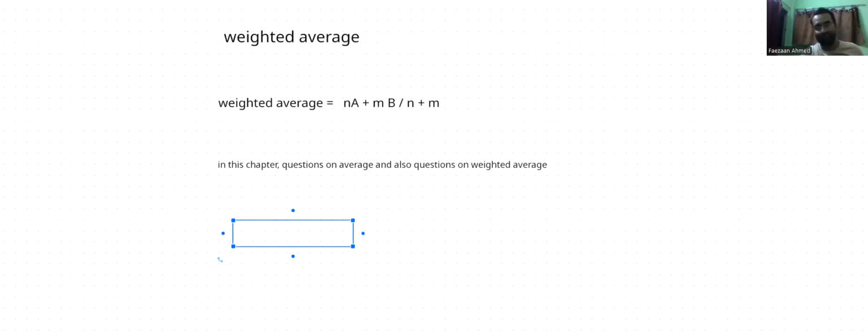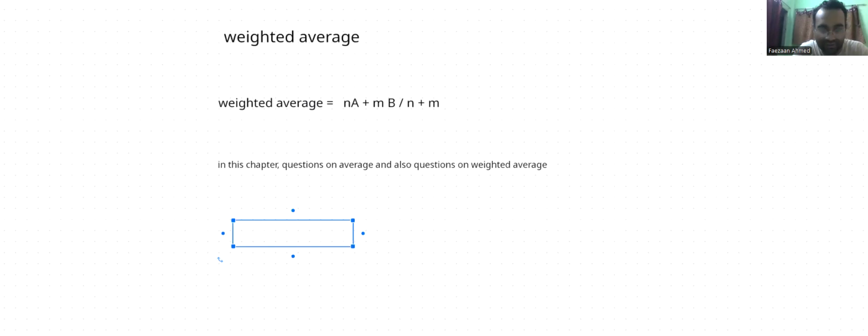So the first question is something that I'm going to write over here, and you can also pause and solve it for yourself. Before I move to a weighted average question, I will give you a first question on average only, so that you first understand. I'm just writing a question from a book I have currently. Maybe I'll start with a very basic question first.